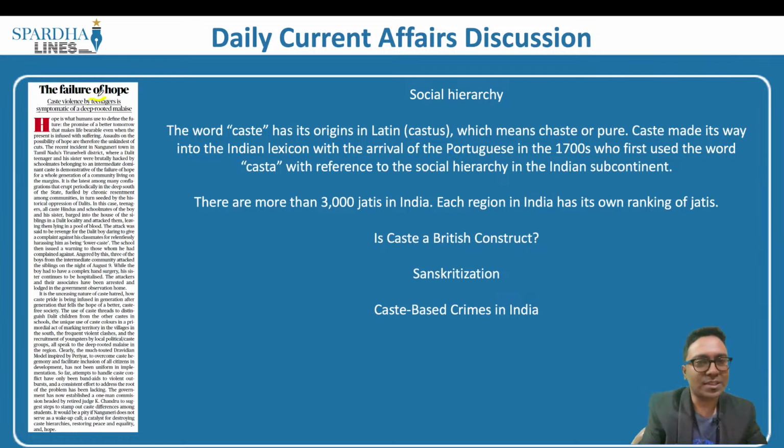Recently we have witnessed a couple of caste biases and caste violence that have taken place in a couple of states in India. One such example has been taken in this particular case. So what we will try and understand is a larger picture of caste bias that happens in India, why it happens, and the way forward when it comes to this particular issue. First, we have to understand the meaning of caste.